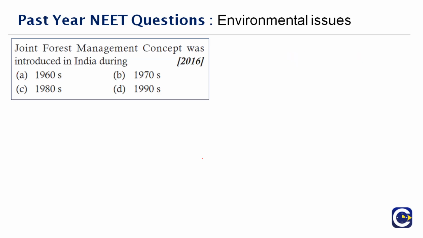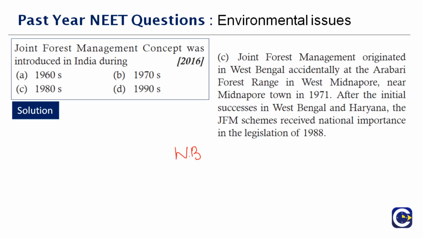Okay, next question. Joint Forest Management concept was introduced in India during the year dash. This question was asked in the year 2016. The joint forest management originated in which state? If you see, it is West Bengal. It started at the Arabari forest range in West Midnapur, near Midnapur town, in 1971. After the initial success in West Bengal and Haryana, the joint forest management schemes received national importance in the legislation in 1988, but it first started in the 1980s. Therefore, the right answer to this question is option C.